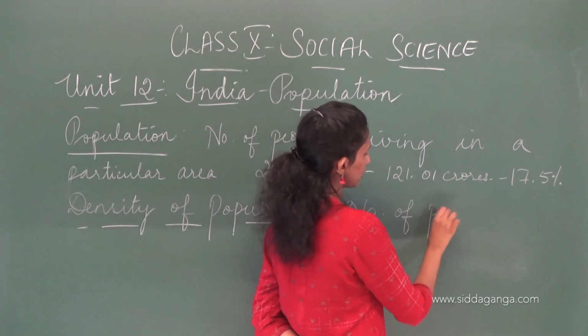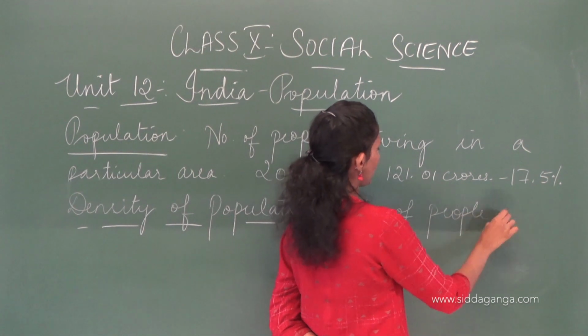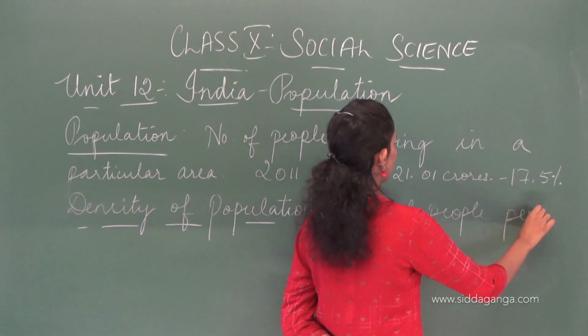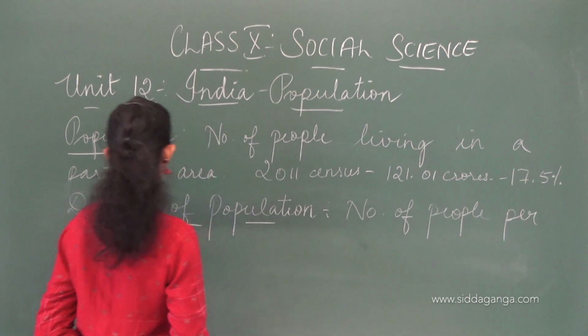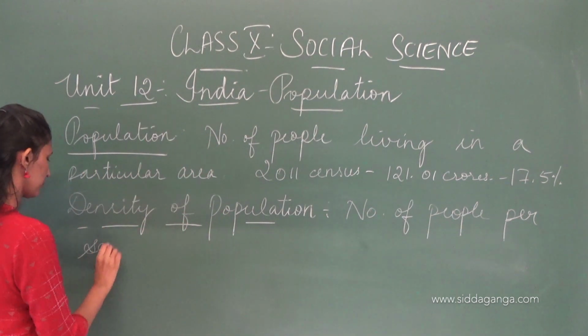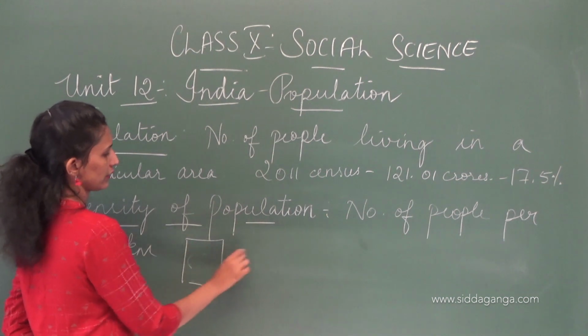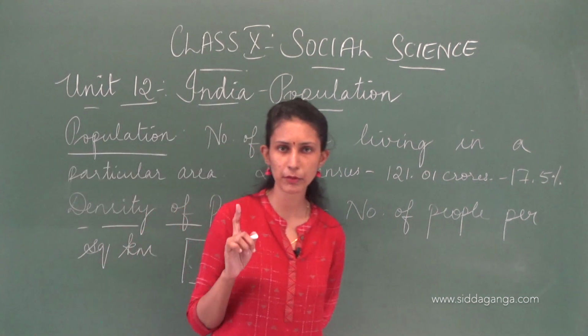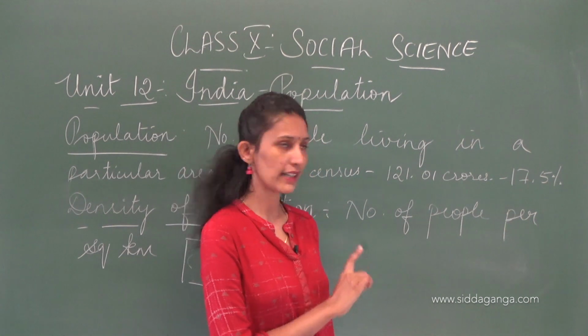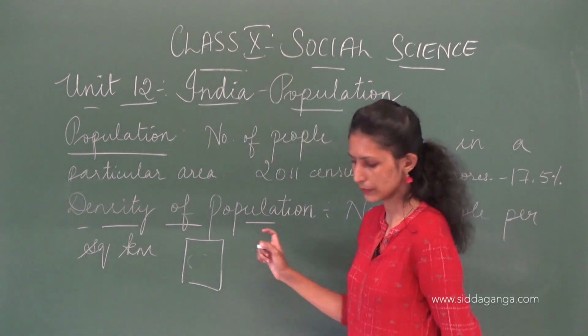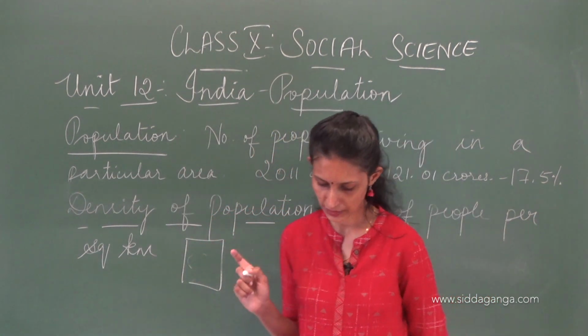Now all these definitions please keep in mind. That is the number of people in this area, number of people in another area. Number of people per square kilometer is called density of population. Okay, keep the definition in mind.